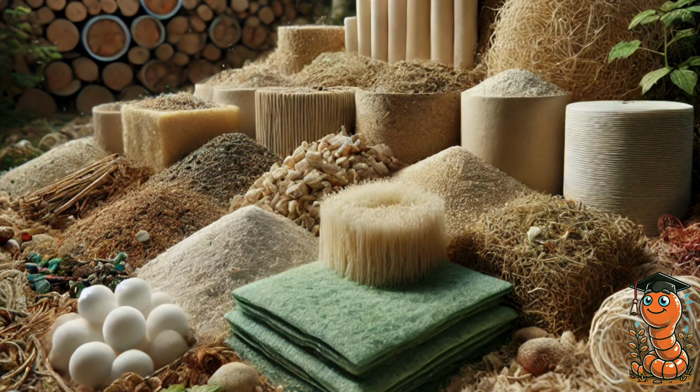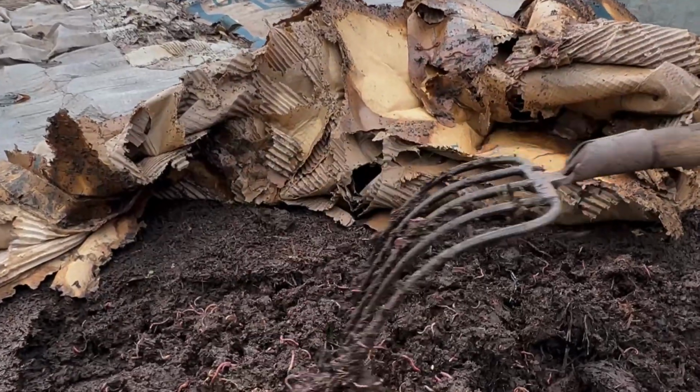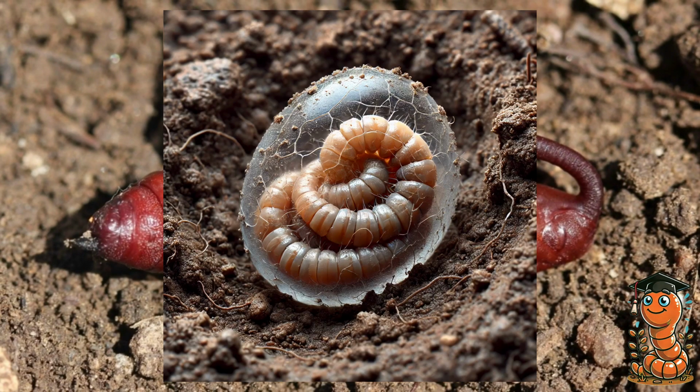Cellulose. Cellulose, found in wood and paper fibers, is a component of worm bedding. Clitellum. The clitellum is a swollen region on mature worms that secretes cocoon materials. Cocoon. A cocoon is formed by the clitellum to protect embryonic worms until they hatch.